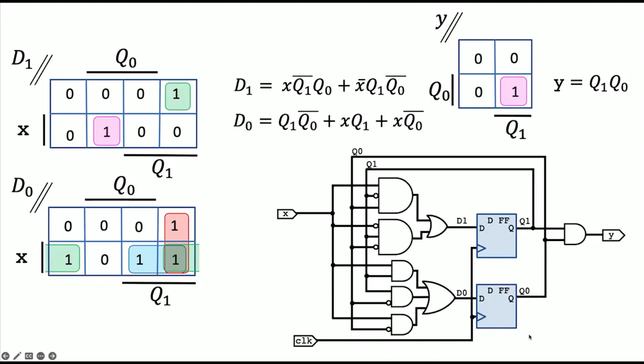There are too many times where someone in the lab will tell me their circuit's not doing anything, and I'd say at least a quarter of the time it's because they left out the clock. If you have a sequential circuit with flip-flops, you must connect it to the clock. It will not do anything until you have a clock. Okay. Any questions?